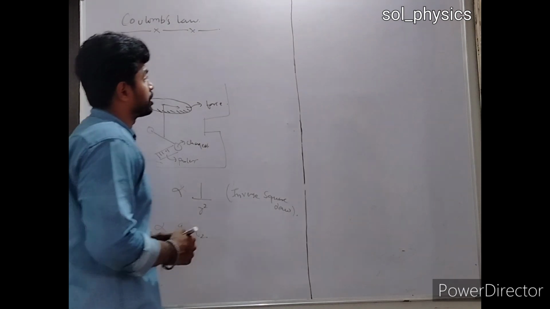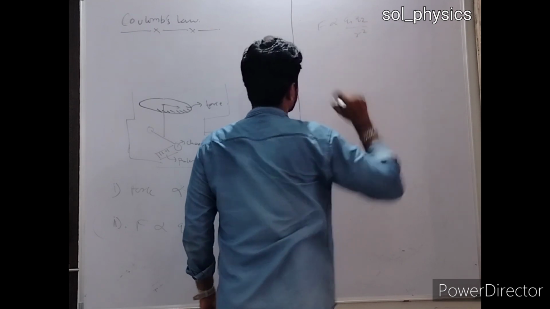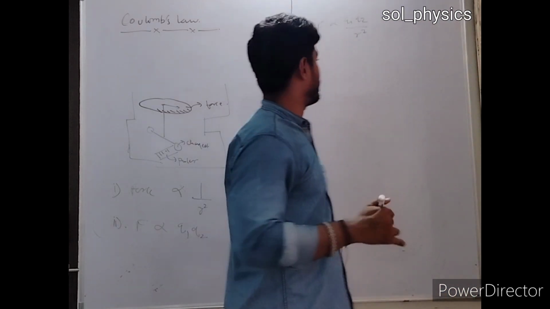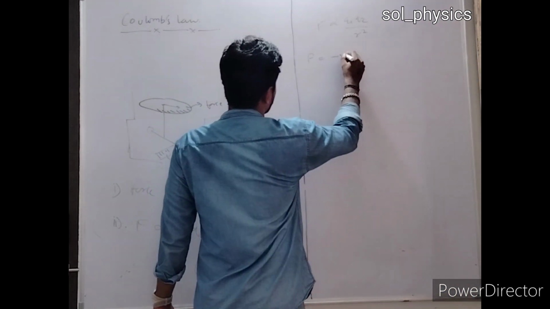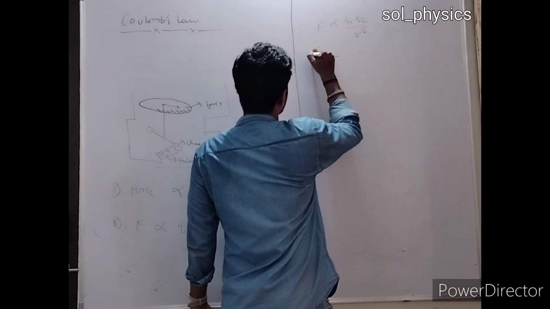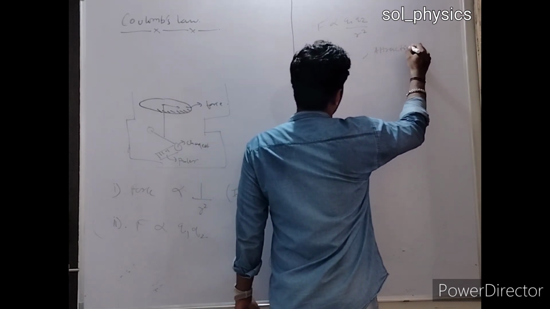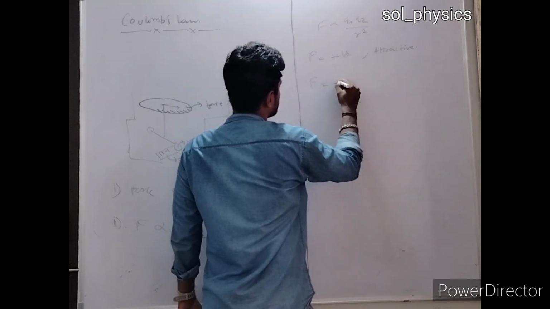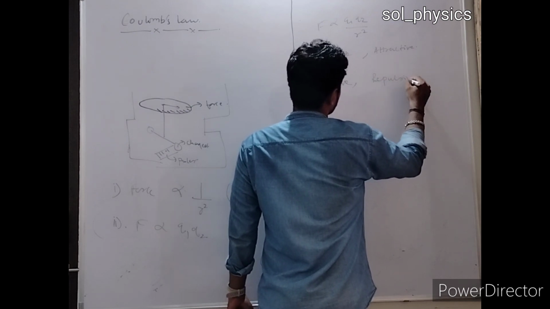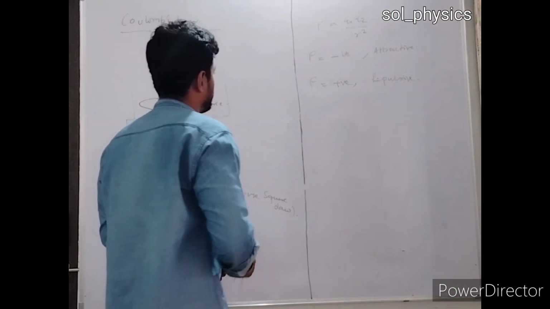So when you combine these two relations, you will come up with this equation: F is proportional to Q1 Q2 upon R square. So let's say if the value of the force is negative, then the nature of the force is attractive. And if the value of the force is positive, the nature will be repulsive. Right?